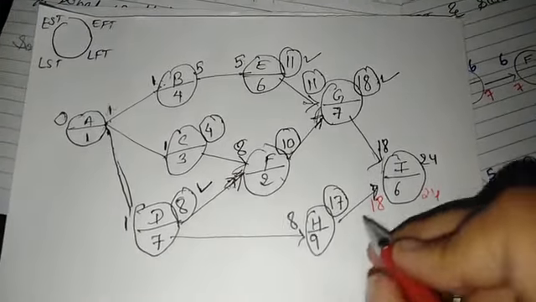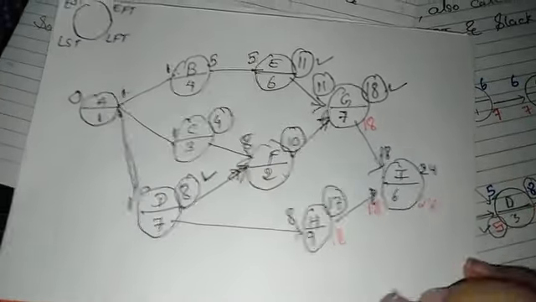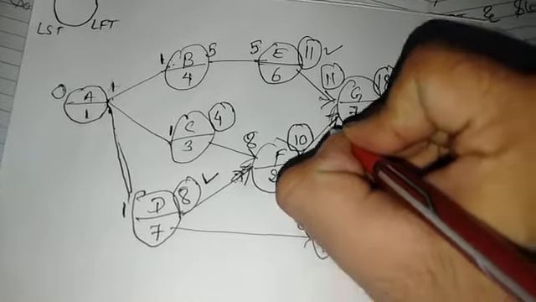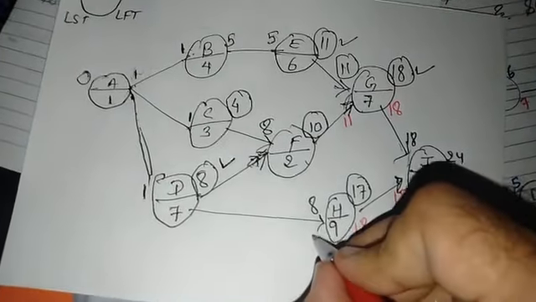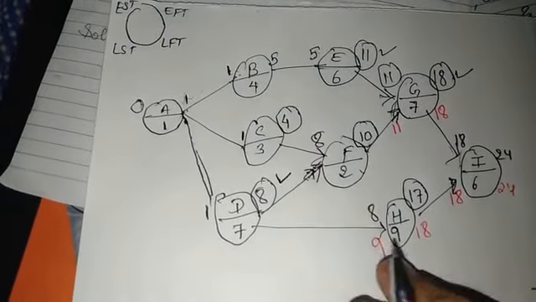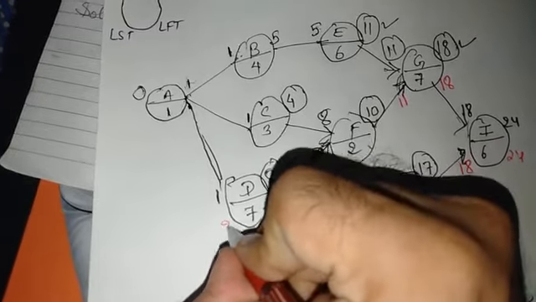Again that 18 would be allocated here. So now see, 18 minus 7 would be 11. 18 minus 9 would be 9. Now from that 9, again it would be passed on here. 9 minus 7 would be 2.